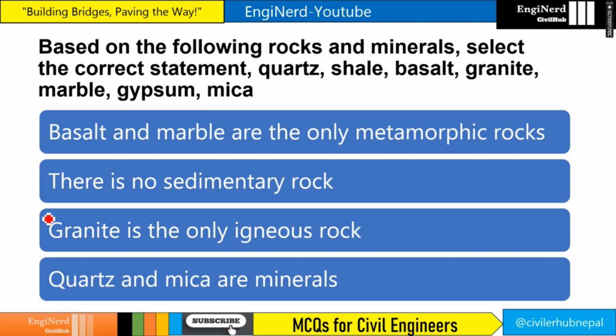There is sedimentary rock. The shale is sedimentary rock, right? And gypsum is also a sedimentary rock, a chemically precipitated sedimentary rock. And granite is the only igneous rock? No, granite and basalt are the igneous rocks, and quartz and mica are minerals. True, it is true that quartz and mica are minerals. So the answer is quartz and mica are minerals.